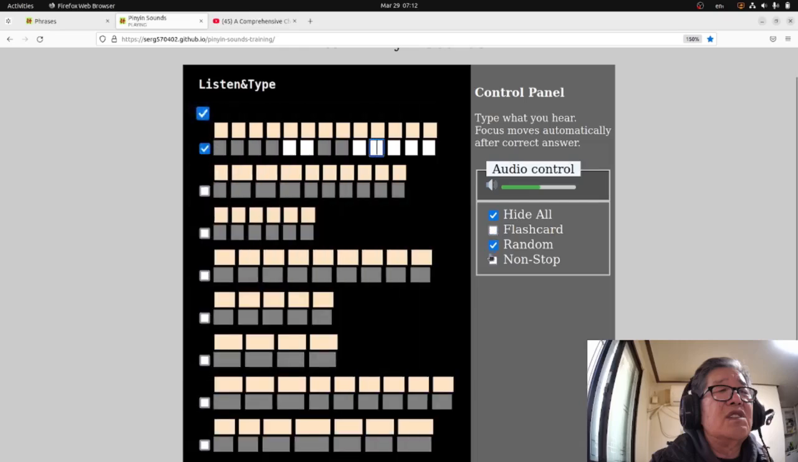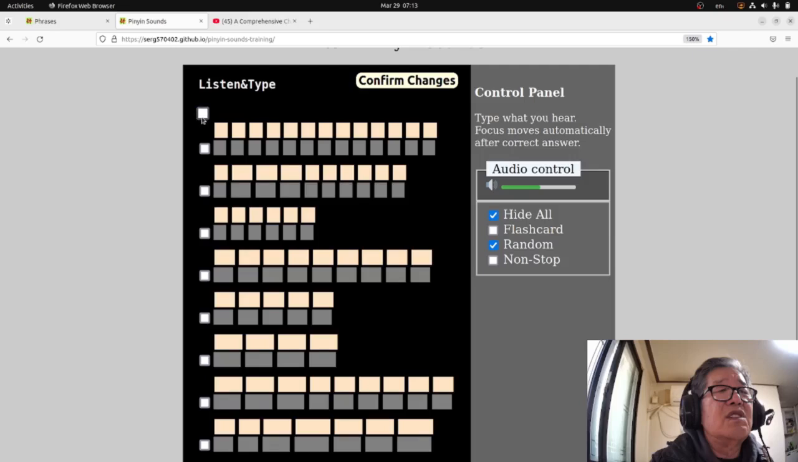Uncheck flashcard. What happens if I check non-stop? Let's try. It plays non-stop without me interacting with the keyboard or whatever. I don't press anything. It goes on and on. You can enjoy having tea at the same time listening to what you are learning. Okay, this way you can pass all the sounds given here, and then in the end